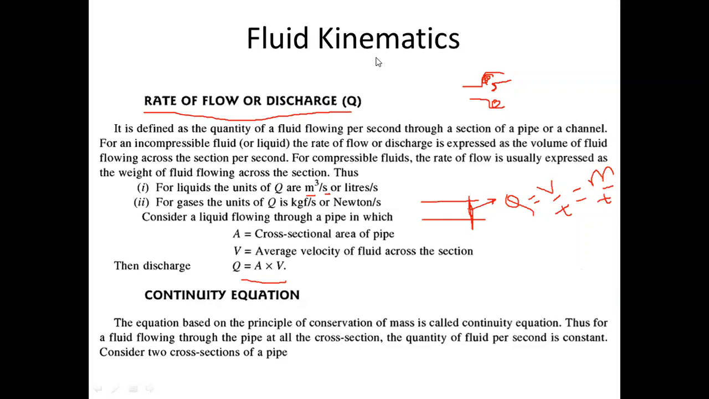Sir, here in the PPT it is written, Q equal to area into volume. No, it's area into this V, and this V is not volume. This V is velocity. Okay, we have different terms. Yes, sir. We'll discuss it. Don't worry.